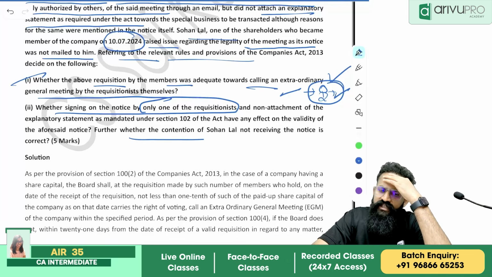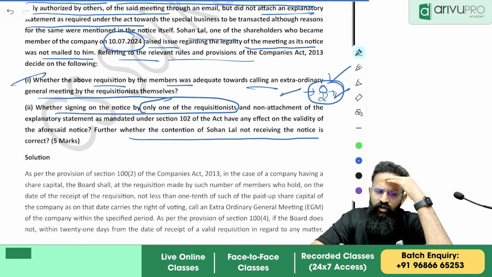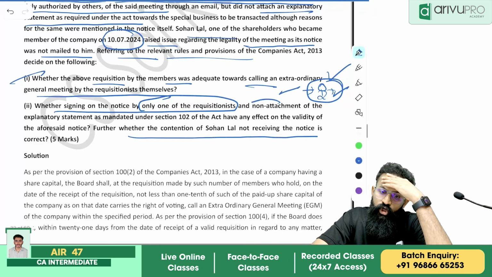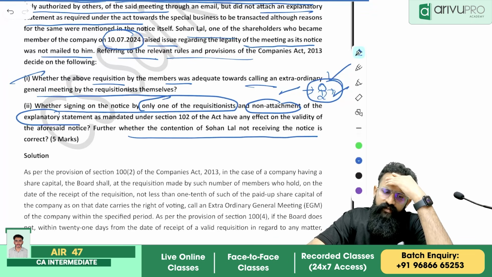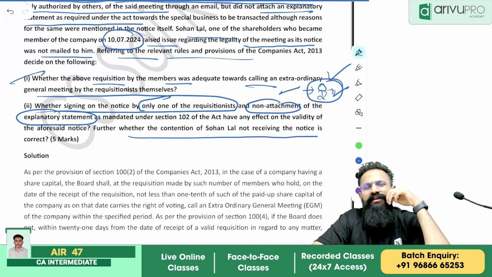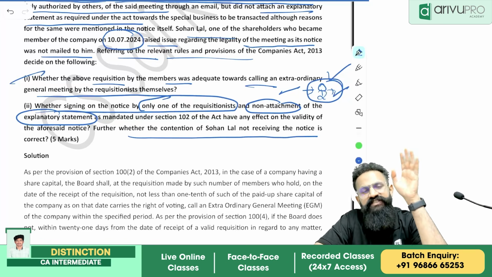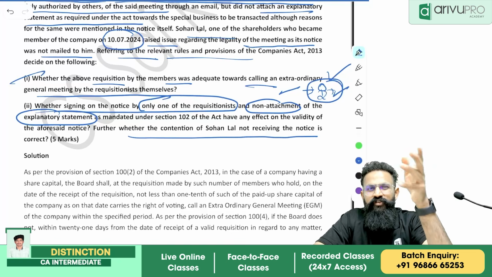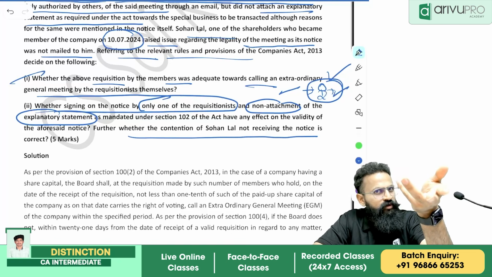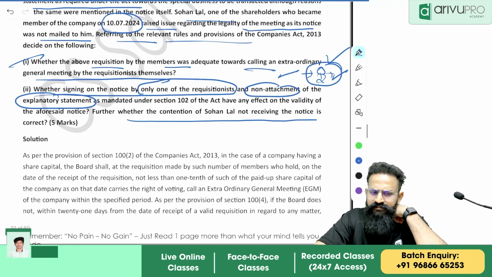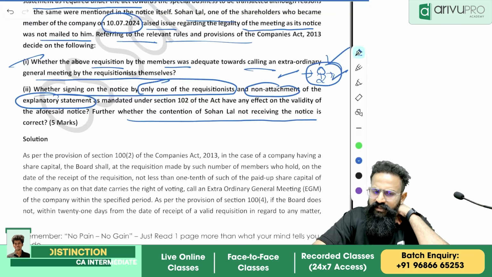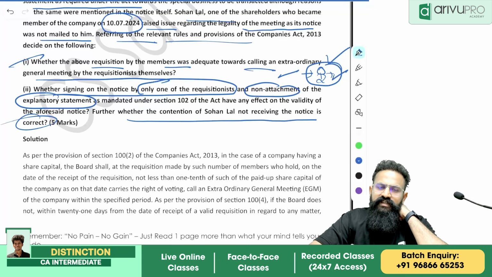Further, whether the contention of Sohan Lal not receiving the notice is correct. Non-attachment of explanatory statement: remember, people, whenever the requisitionists are calling for a meeting, even if the explanatory statement is not attached, it is valid because they are conducting the meeting. They do not know that particular aspect.